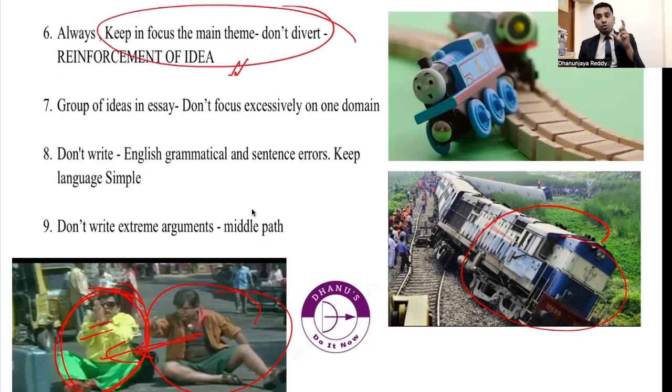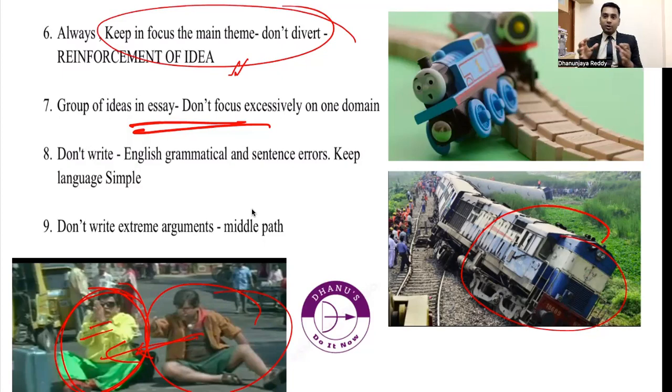Next thing is, don't write only on one topic. Always have a group of ideas. This means don't extensively focus on one and give least importance to others. For example, if I am good at history, half of my essay will be history data. No, that should not be the thing. An essay is cohesively arranging different ideas. You have to present different ideas belonging to history, geography, environment, science and technology, society, social justice.